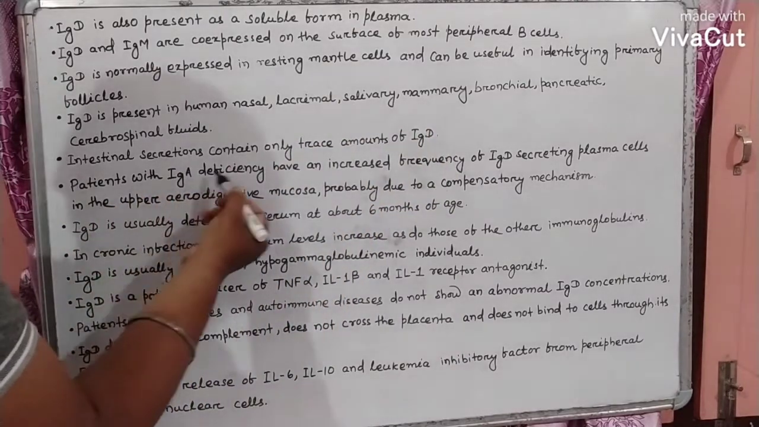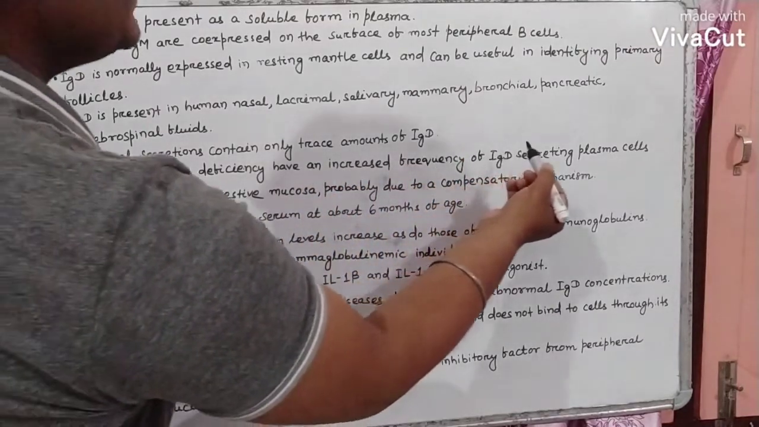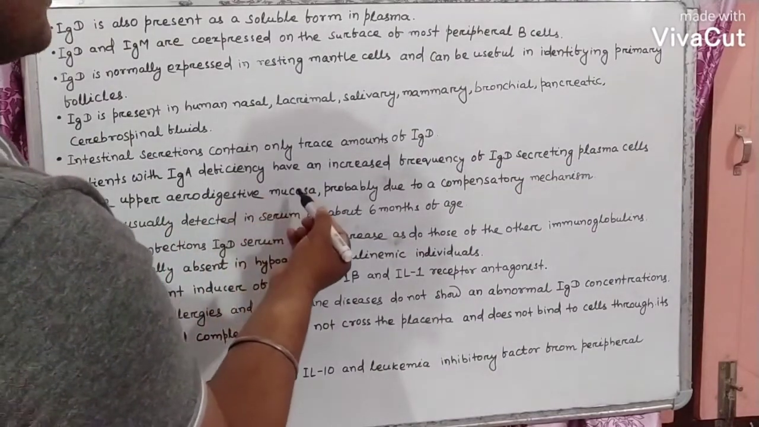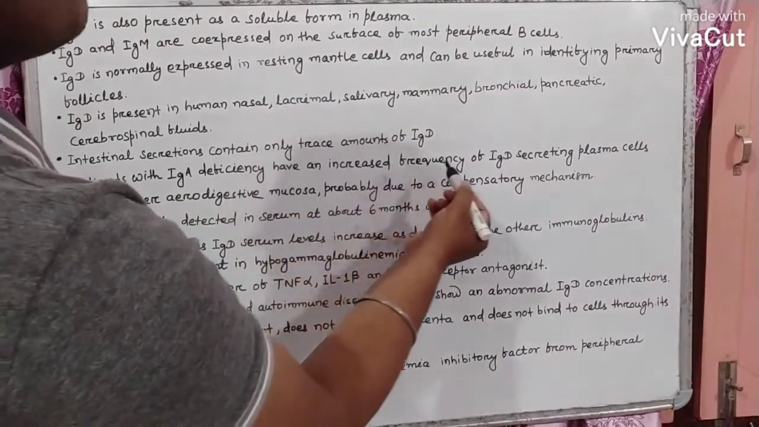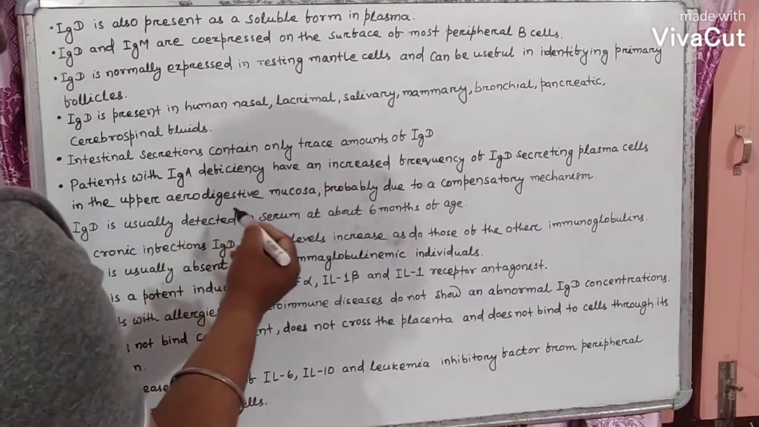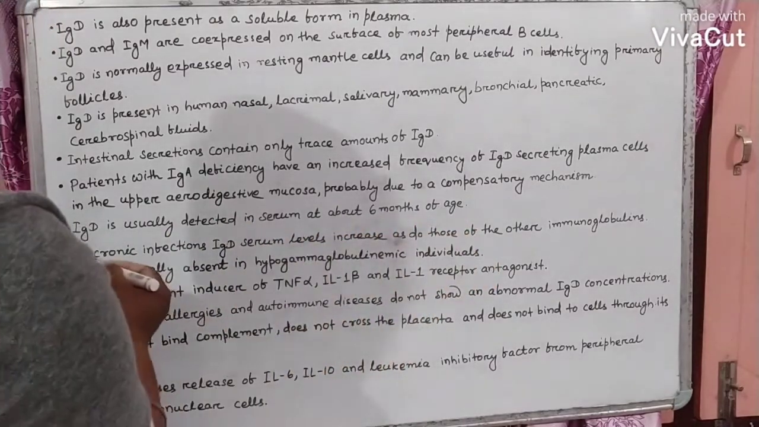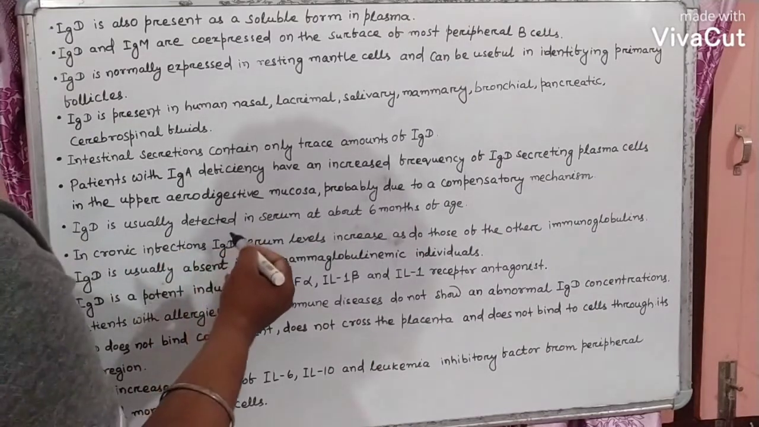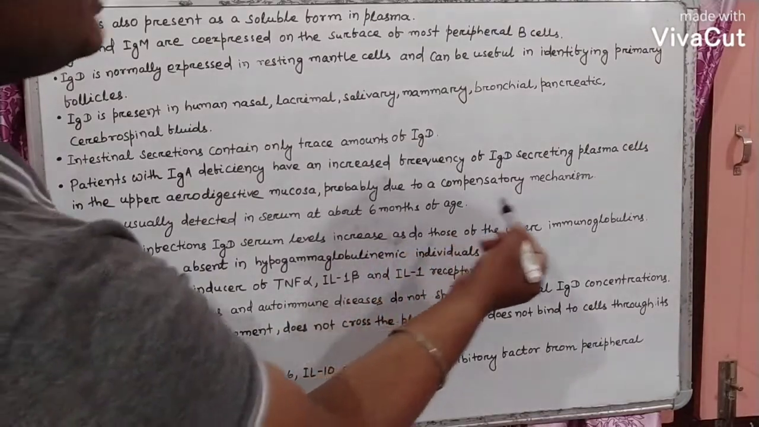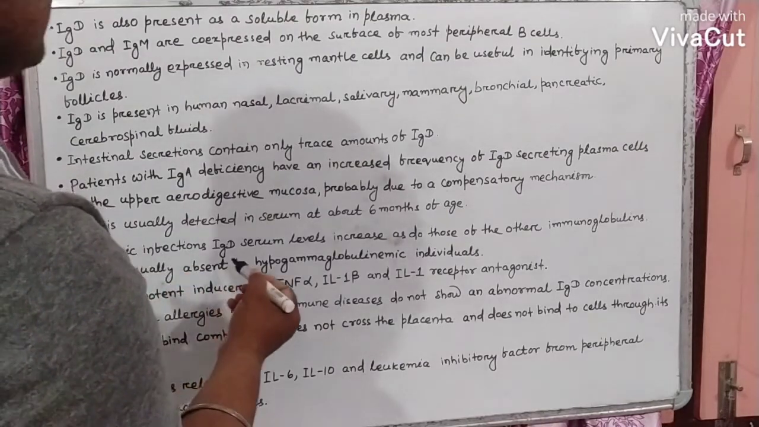Patients with IgA deficiency have an increased frequency of IgD secreting plasma cells in the upper aerodigestive mucosa, probably due to a compensatory mechanism. IgD is usually detected in serum at about 6 months of age. In chronic infections, IgD serum levels increase, as do those of the other immunoglobulins. IgD is usually absent in